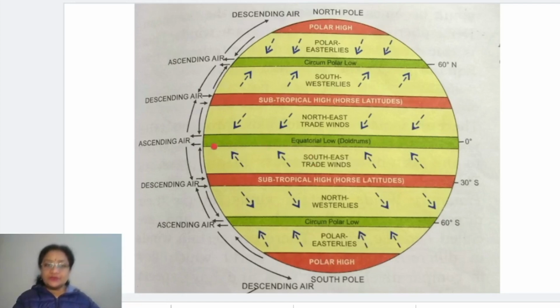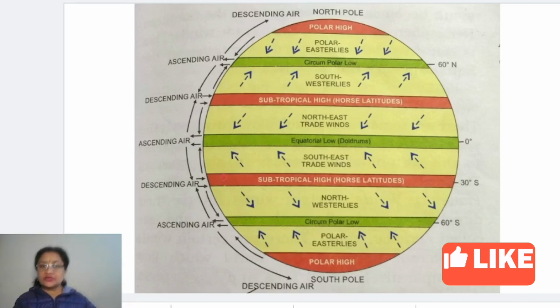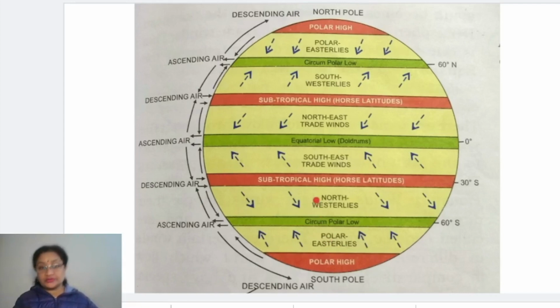You can see here one is common, the equatorial low pressure belt, and the rest three have the same name, but according to the hemisphere where we are moving. As we go towards north, it will be north subtropical high, north circumpolar low, north polar high, and the same way as we move towards the south, it is going to be south subtropical high, south circumpolar low, and south polar high. This is how it works.